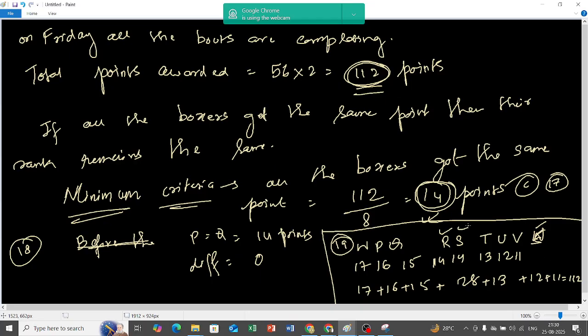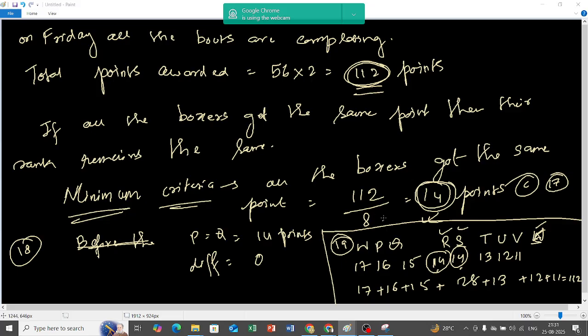So R and S have got the same point. Assigning minimum points to them, 14 and 14, because this is the point that each one can get equally. This is condition based, I'm not saying this is fixed. If I'm assigning 14 and 14 to them, then the others will get points in a difference of 1.